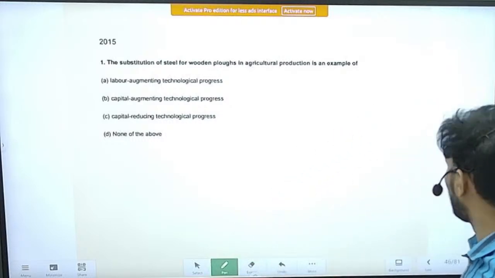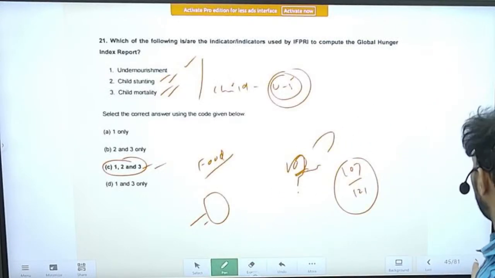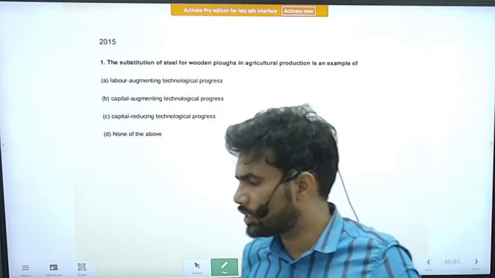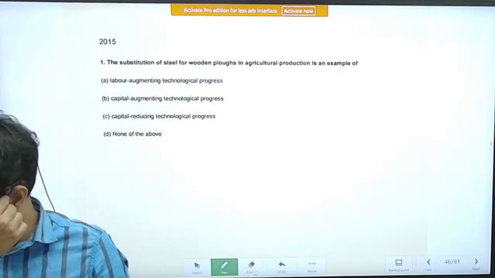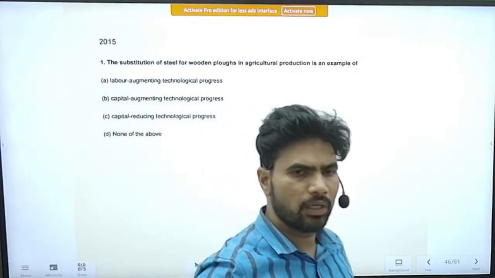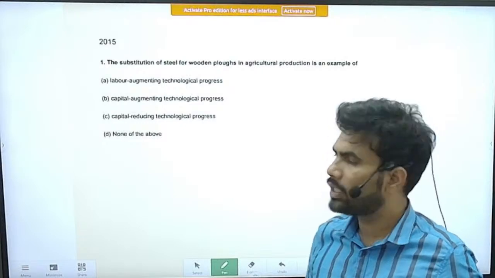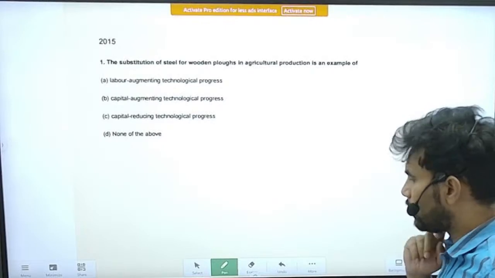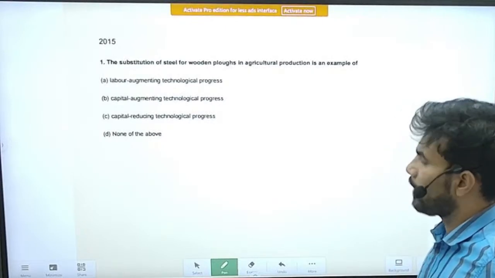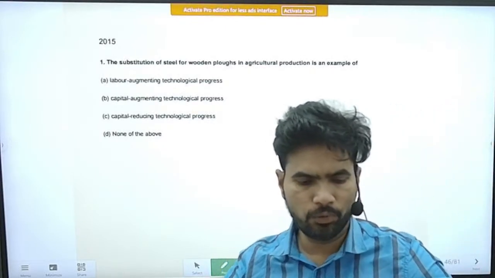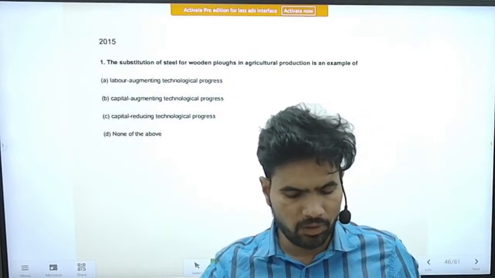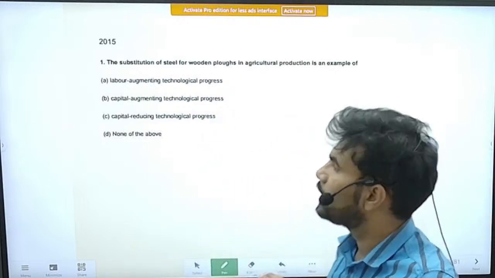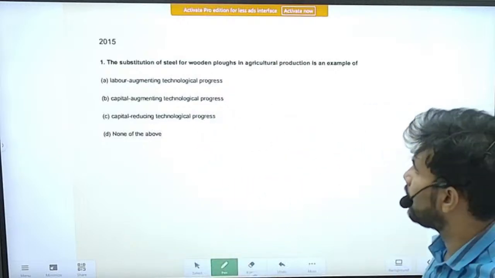So this is about the 2016 questions. If you consider some questions as schemes and polity questions also, it is a fair number, like 19 to 20 questions. You can consider them as economics questions. Still, it is a very good number, right? If you see the 2014 and 2015 questions, they are relatively small and comparatively easy, because at that time these types of questions were generally being asked.